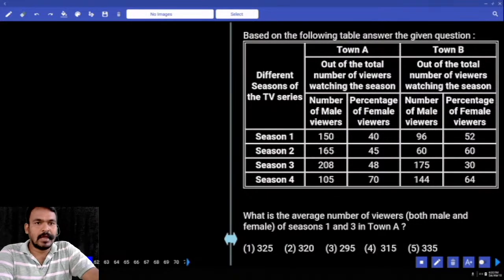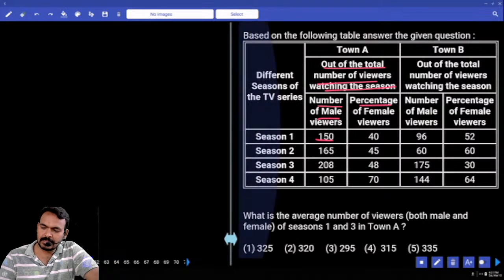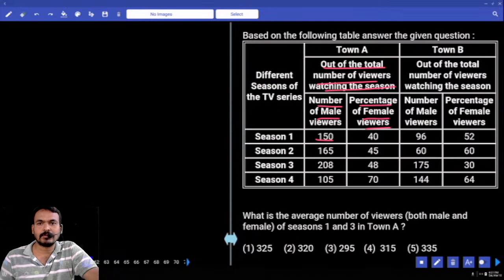A table is given with different seasons of the TV series: season 1, season 2, season 3 and season 4, and town A and town B are given. In town A, out of the total number of viewers watching season 1, the number of male viewers is 150, and the percentage of female viewers is 40%.